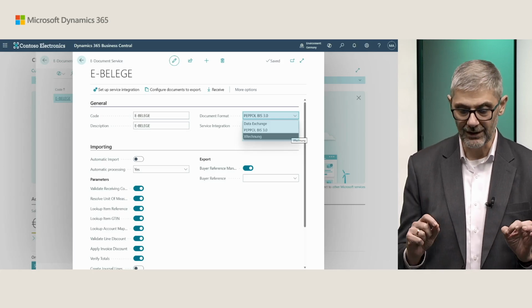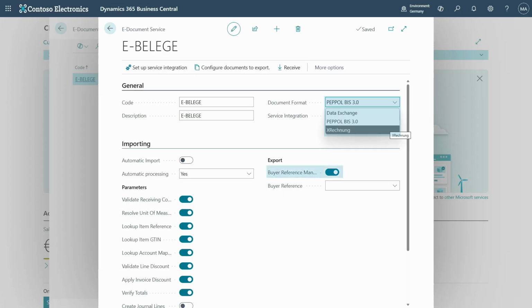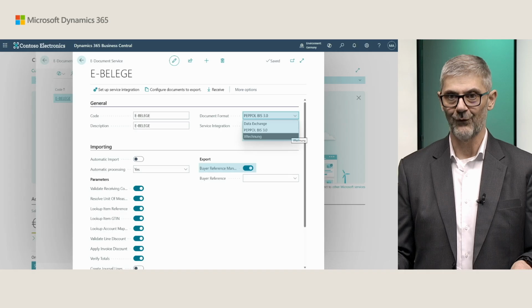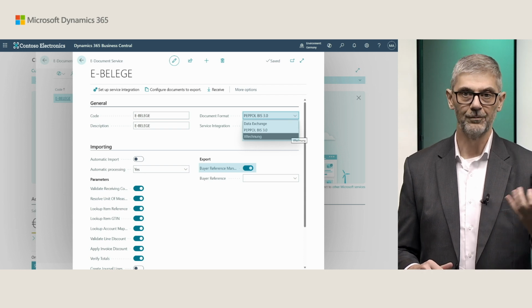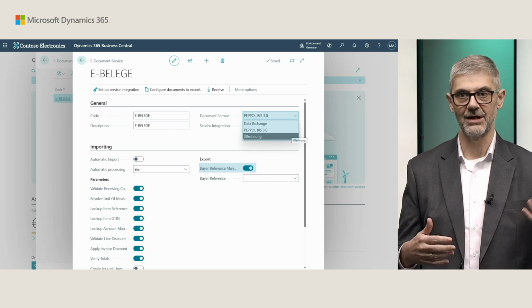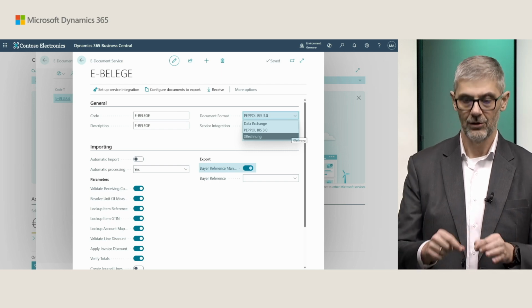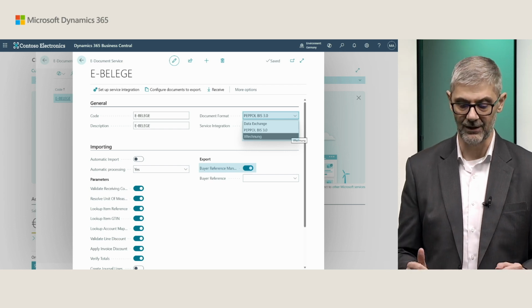But related to localization, there are some additional things there. We have the buyer reference mandatory field. In Germany, it is in general required to have the buyer reference mandatory, so we just wanted to support you to make this easier to keep this field mandatory, because in some localizations this is not required by default. So you just need to turn it on, and you cannot post a document without the buyer reference.